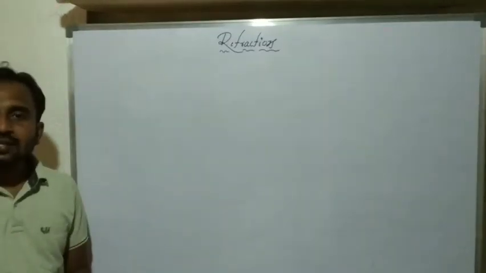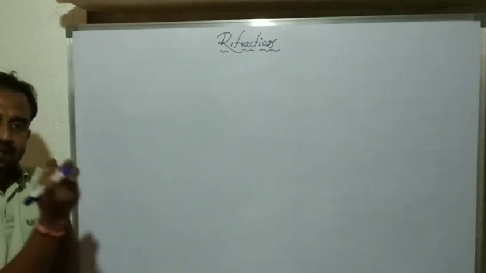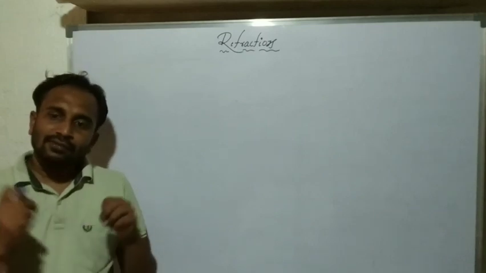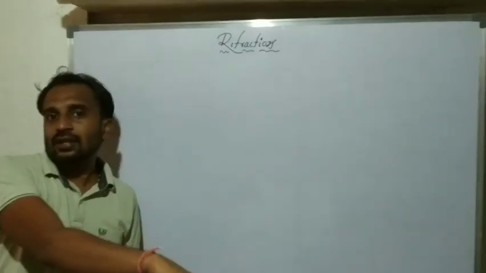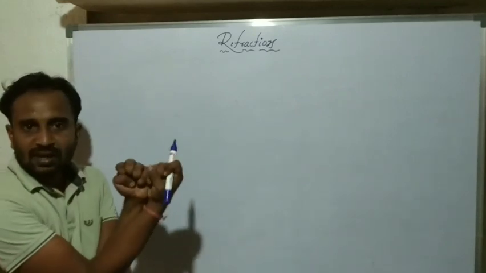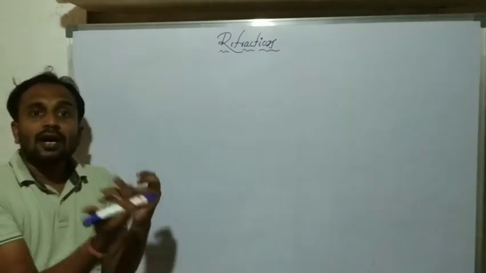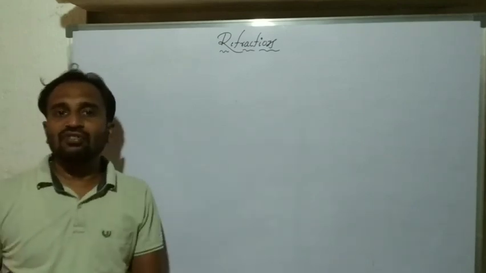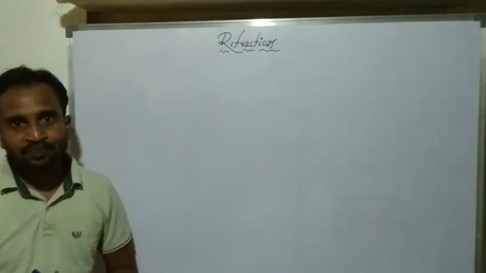Why does velocity change? Denser media have maximum density, and the molecules are close to each other, so they oppose the velocity of the light ray. For this reason, the velocity of light decreases.